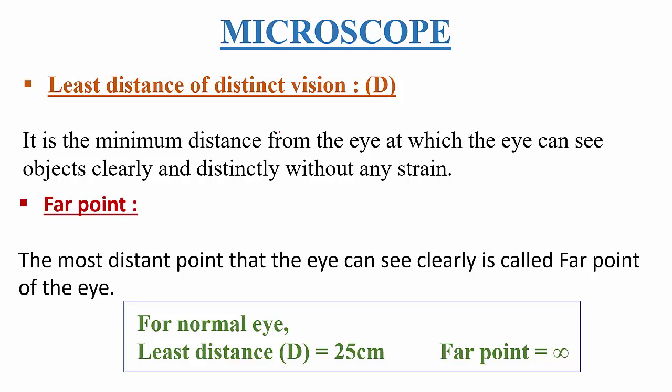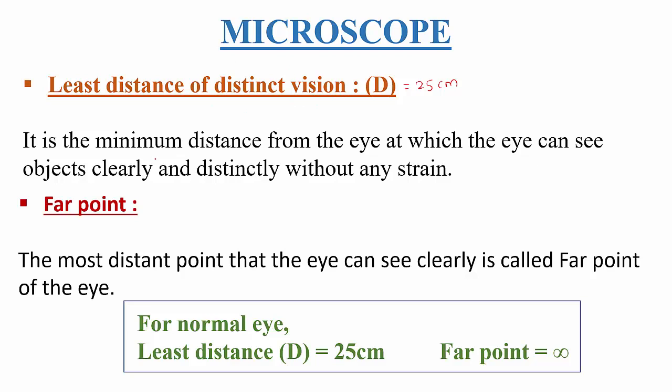Up to 25 centimeter, we can see the things very clearly without any strain. If the object is away from the human eye or it is greater than 25 centimeter, then we will get a strain to the human eye. So least distance for the normal eye is how much? 25 centimeter.